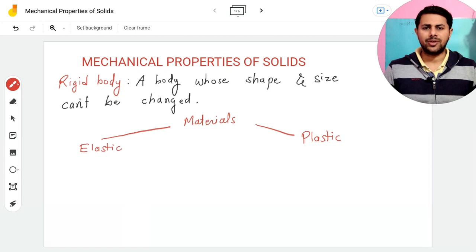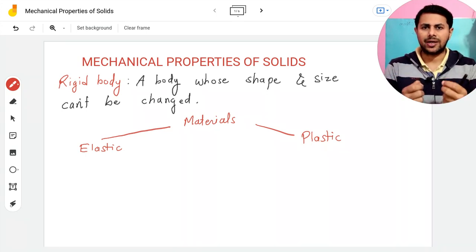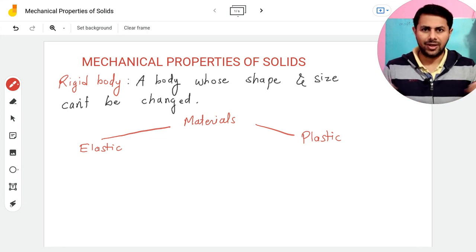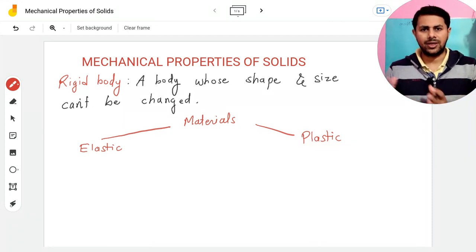Okay, so for an example, if you take a rubber band and stretch it, what happens? It gets elongated. But as soon as you release it, it comes back to its original shape and size. So such bodies which can regain their original shape and size when external force is removed are known as elastic bodies.